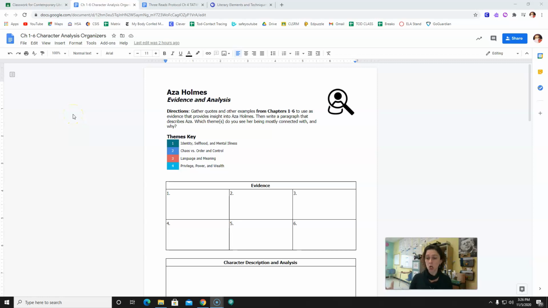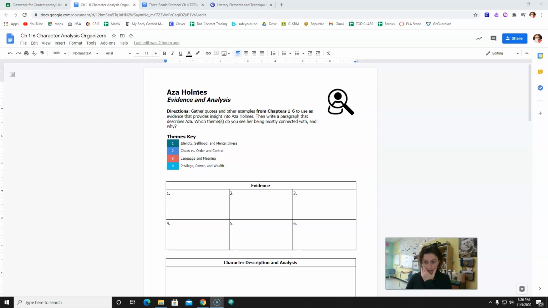Chapter 6 is kind of a longer chapter, which is why I only gave you one chapter to read today, all right? So you're going to read Chapter 6, and your assignment is here. I want to explain the assignment to you before you get started so that you know what to look for, all right? Some of you will have a slightly different version of this assignment, and it will be highlighted in red letters, how yours is different, at the top of the page. It allows you to make some choices, okay?